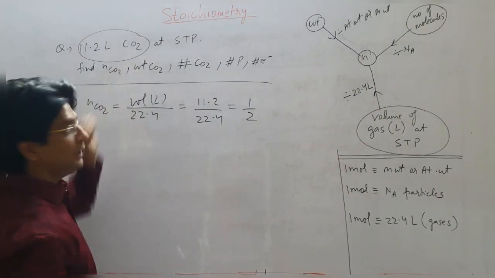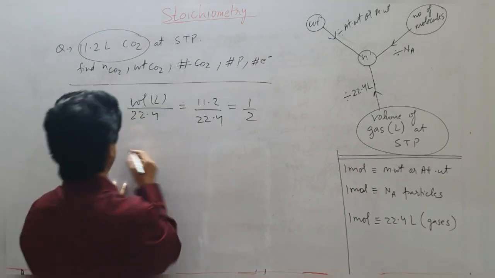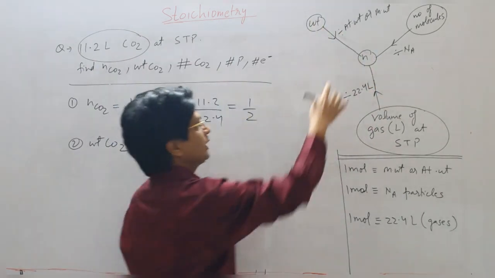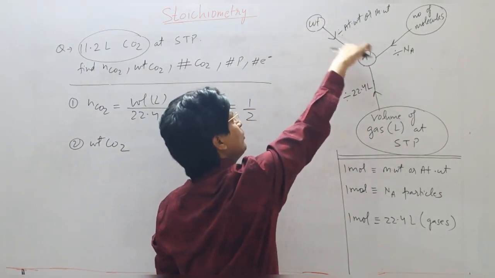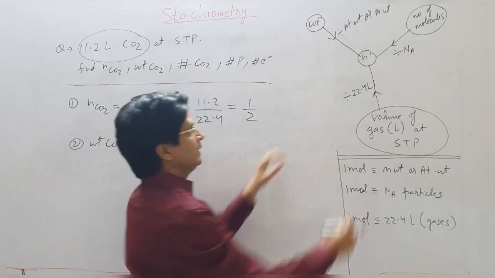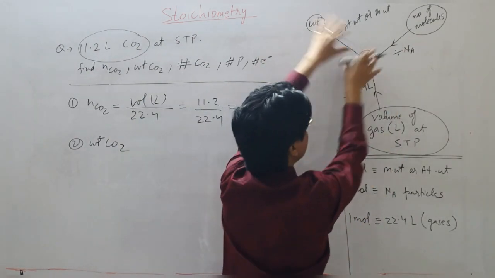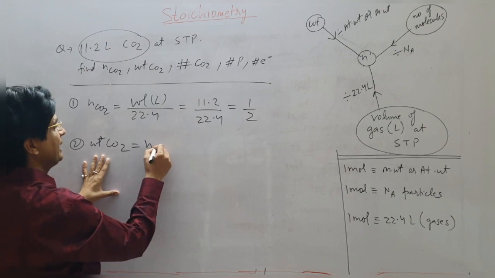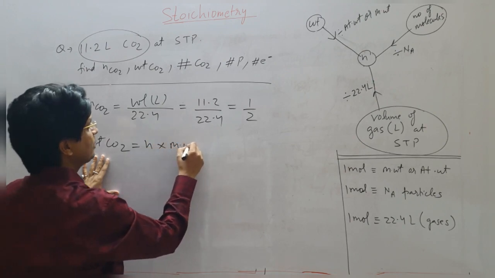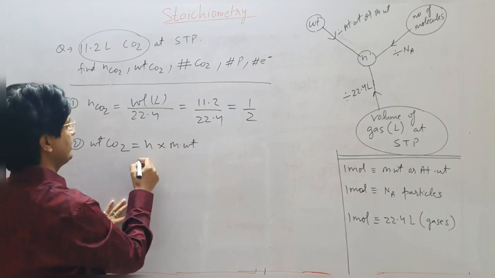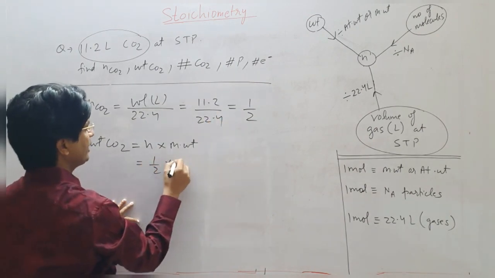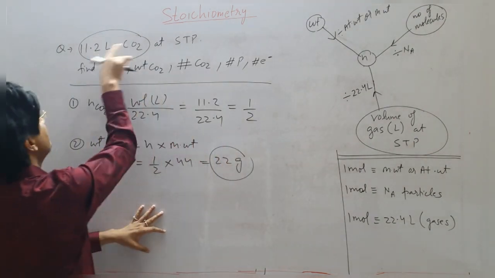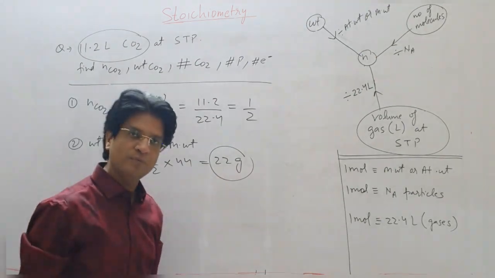Second, weight of CO2. Now see, I have reached number of moles. From here I have to go to weight. So what should I do? I should multiply now. Coming inside means division, going outside will be the opposite of division, that is multiplication. So to find weight, I have to multiply number of moles of CO2 by molecular weight of CO2. CO2 is a molecule, so number of moles are half. Molecular weight of CO2 is 44. This will be 22 grams. So in 11.2 liter CO2, I will have 22 gram of CO2.